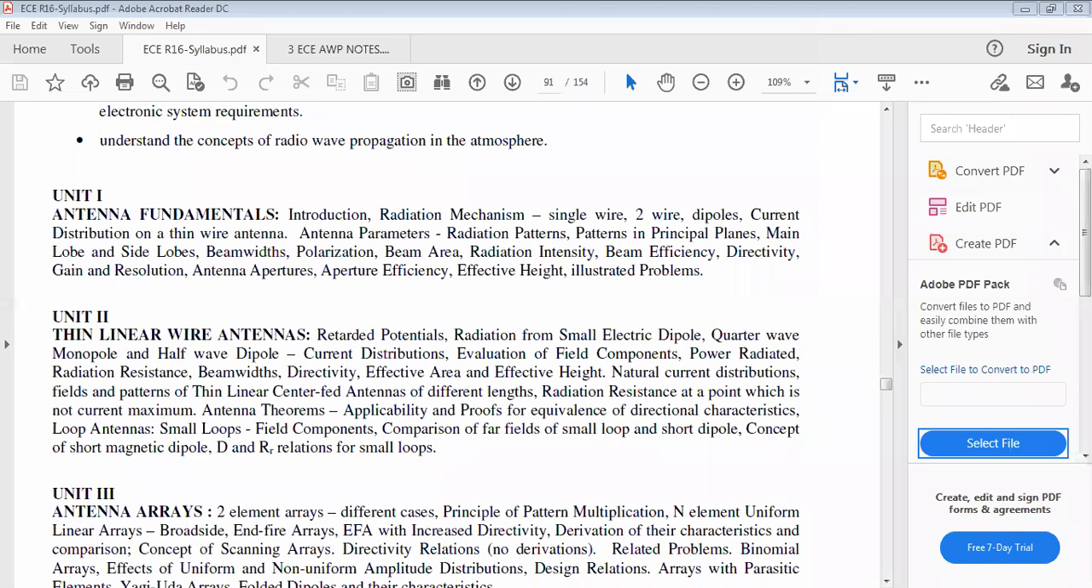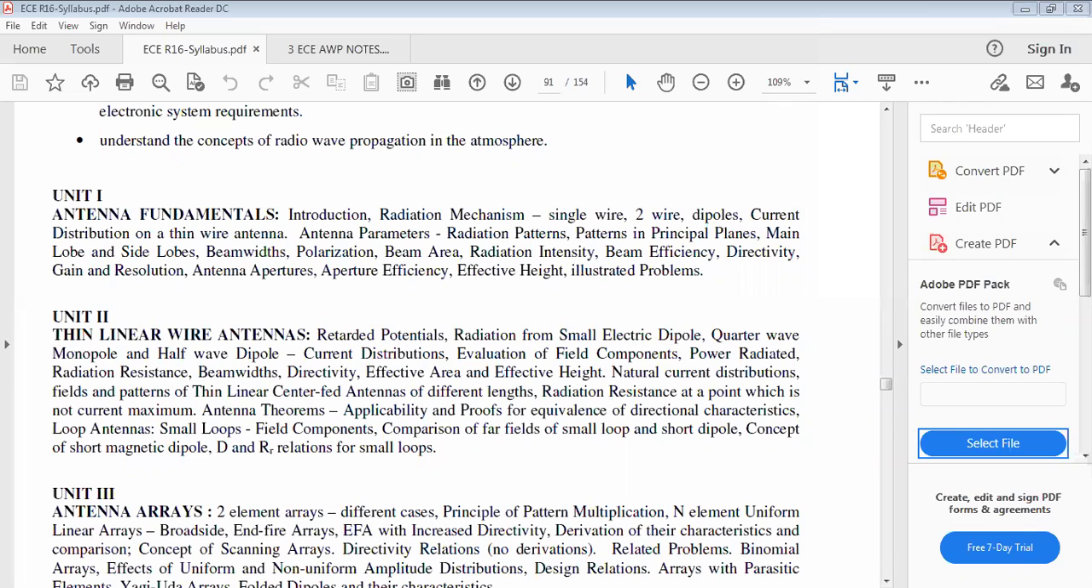Similarly, how to find the beam width, directivity, effective area, and effective height. Similarly, the natural current distributions, the fields and patterns of thin linear wire antennas, and the different current distributions of those antennas.